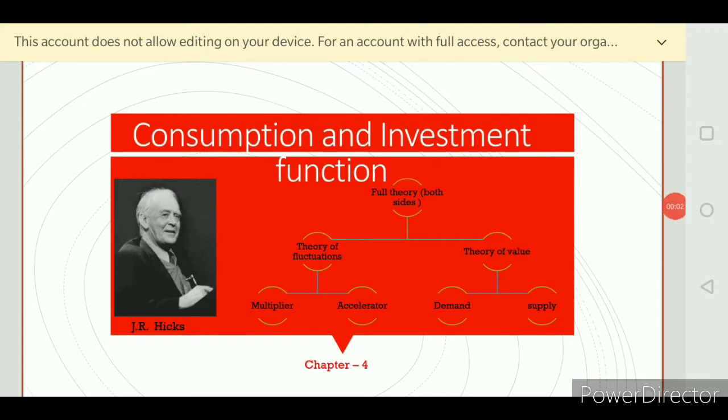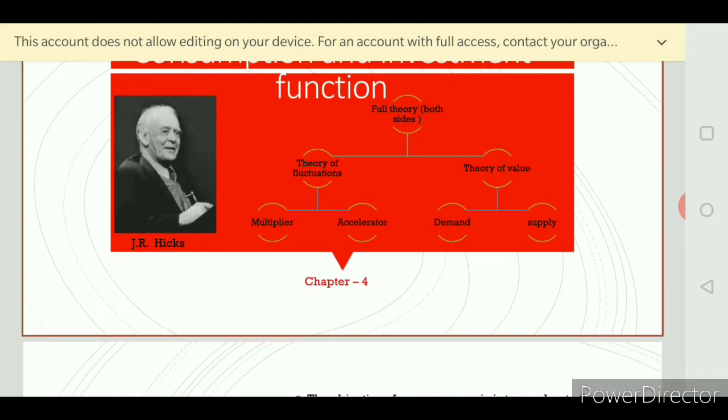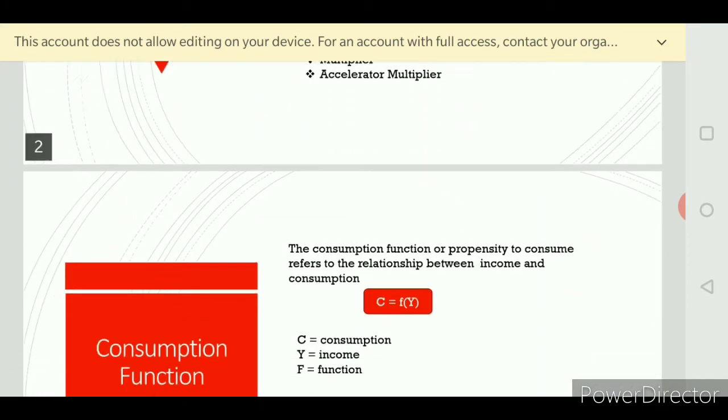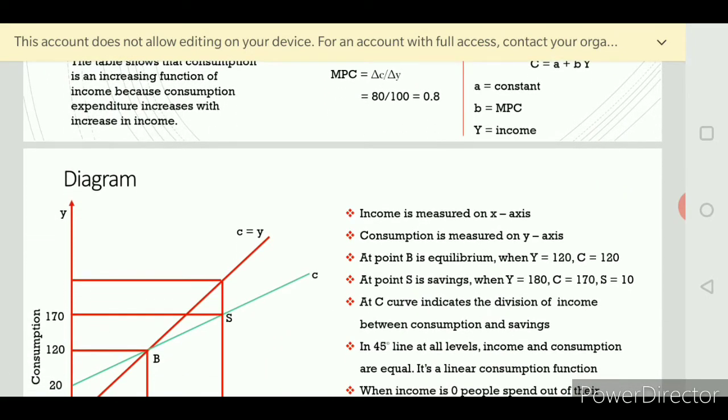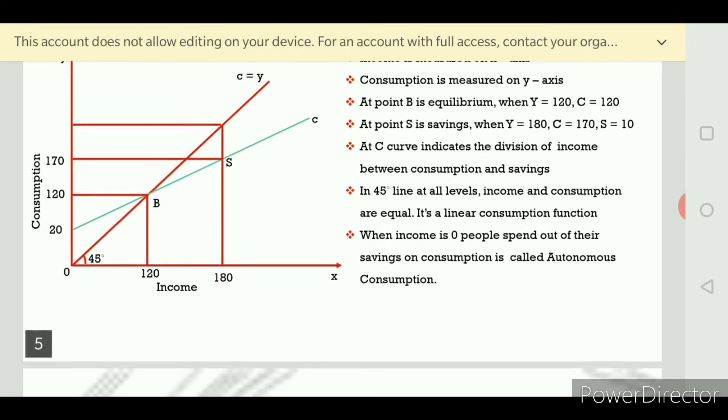Very good morning students. So this is the fourth session of this class, consumption and investment. In the last class we saw about the consumption functions and its attributes. Then we saw the proportions of consumption functions, and then we saw about the investment function. So up to investment function we have stopped. Today we are going to see about marginal efficiency of capital. So what do you mean by marginal efficiency of capital?